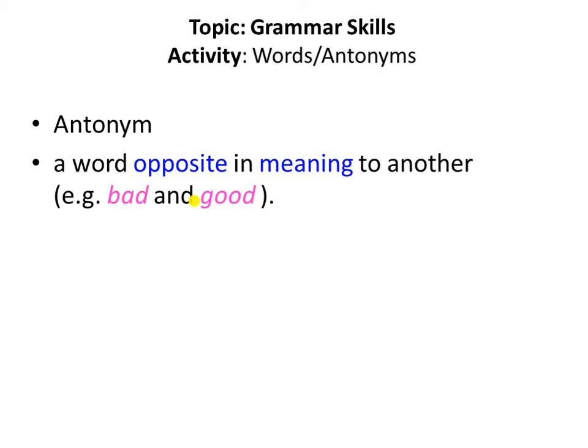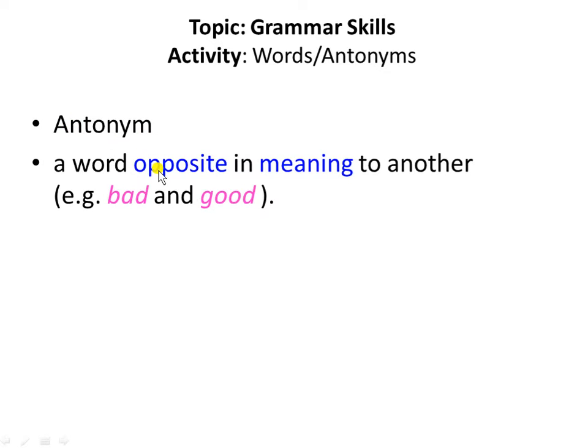The word anto shows that opposite. Name basically means meaning.